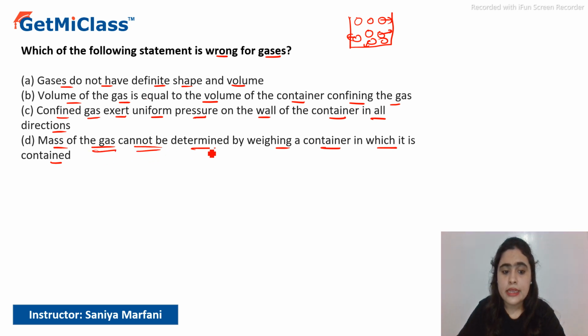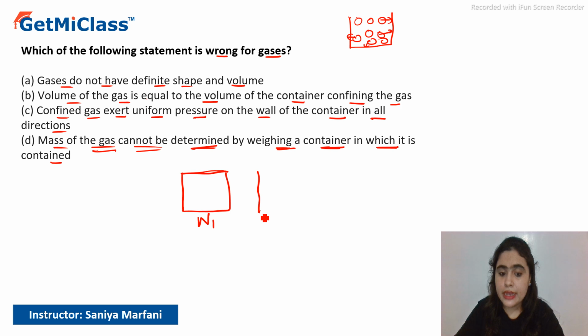Mass of the gas cannot be determined by weighing a container in which it is contained. Why not? It can be determined. First, we will take an evacuated beaker, that means there is no gas here. First we will weigh this one, that is in vacuum state.